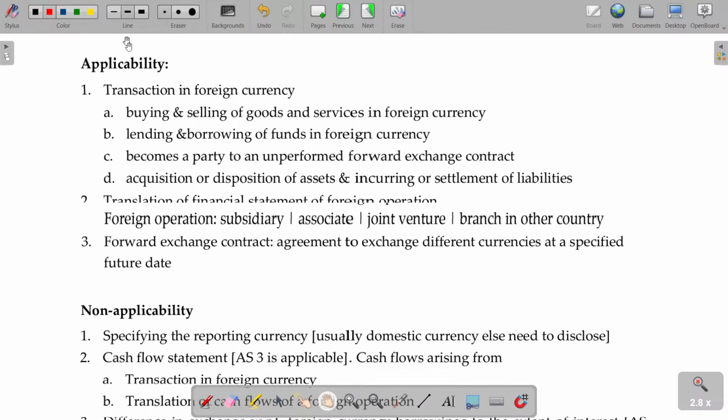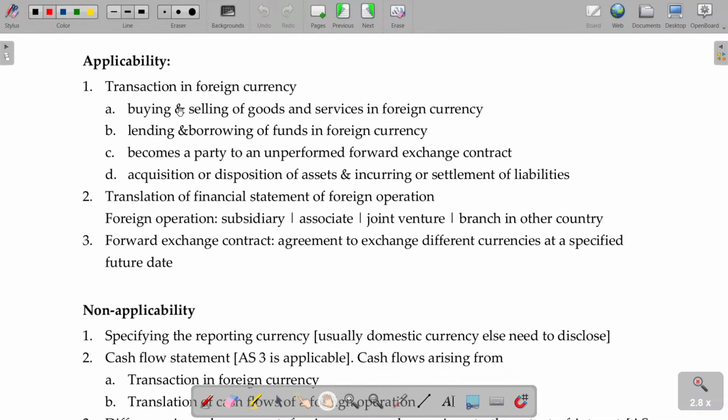Applicability. So we have three types of transactions to be considered. One is transaction. Another one is translation. Another one is foreign exchange contract.